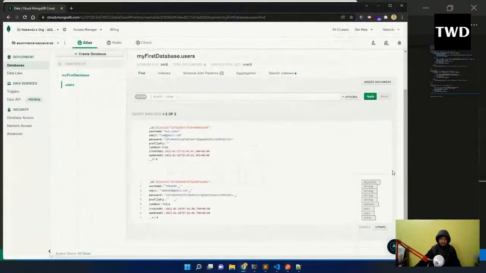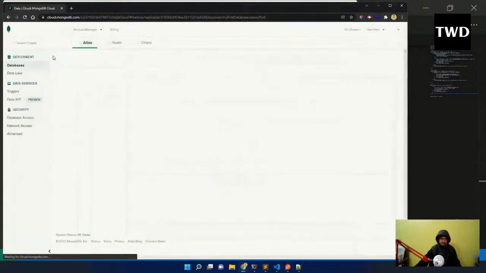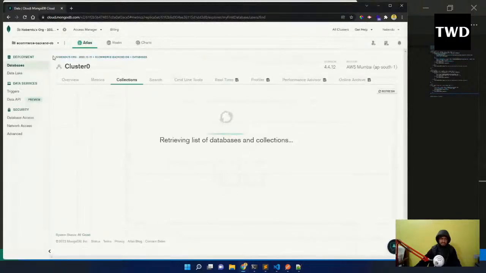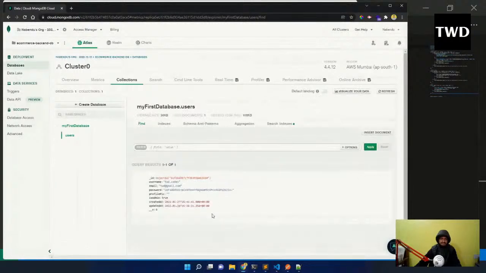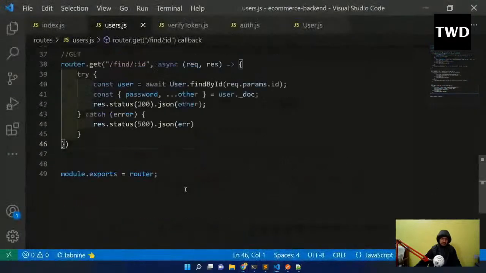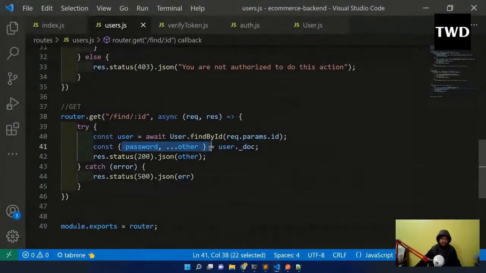Okay, and if I come here and refresh it, the other user has been deleted. So this is how it is working fine. Is there any option in MongoDB method to omit the properties, password, etc. directly? No, there is no method. I'm just using object destructuring here. Just one line of code, object destructuring, doing and omitting it.